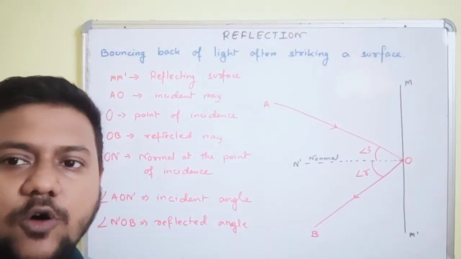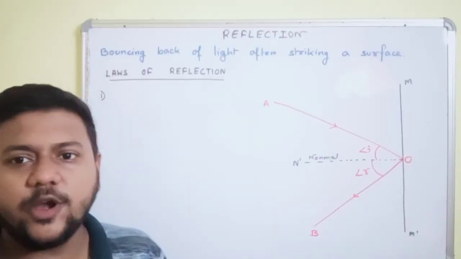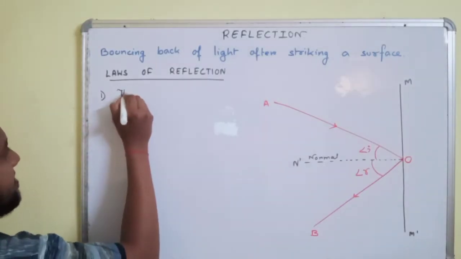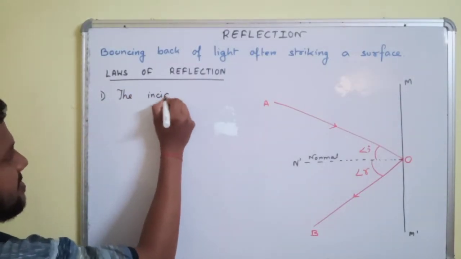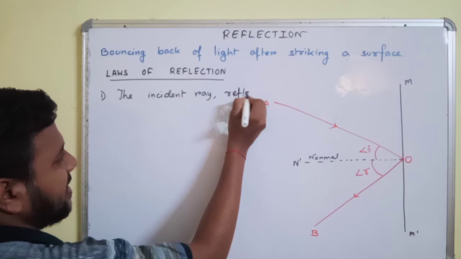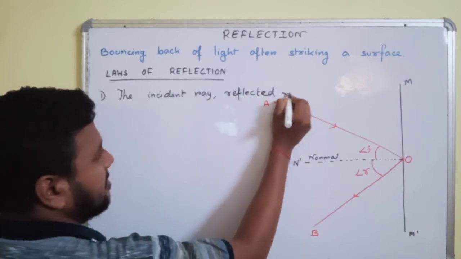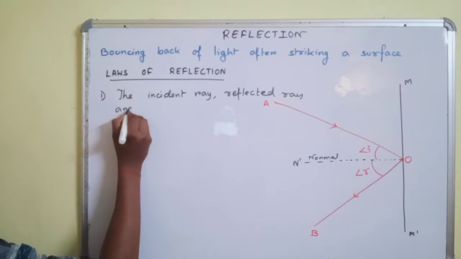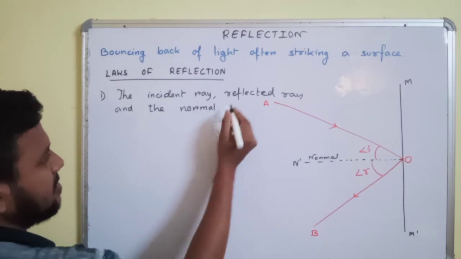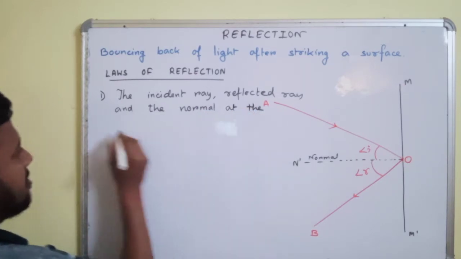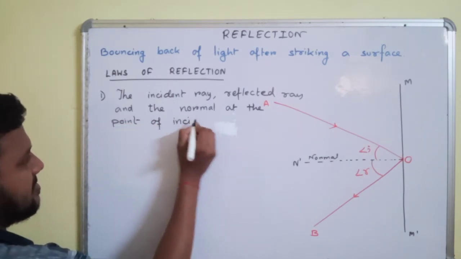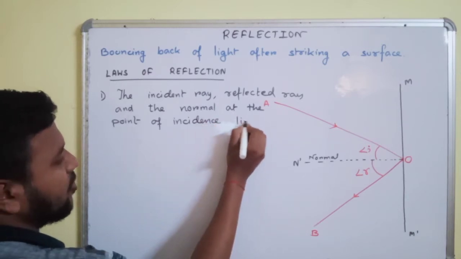So what are the laws of reflection? According to the first law of reflection, the incident ray, reflected ray and the normal at the point of incidence lie on the same plane.